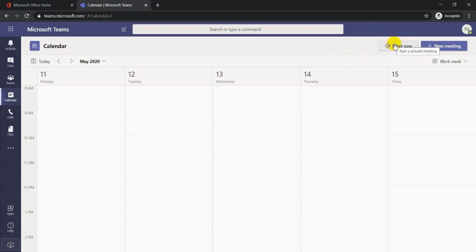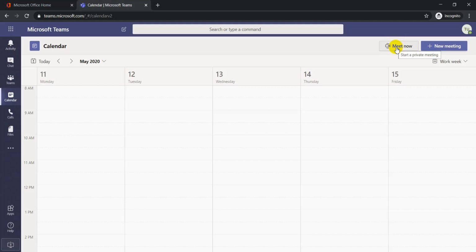Meet now is used for urgent meeting purposes, like now you have to conduct a meeting. It's an urgent meeting or an important meeting. You have to conduct it now. Then you go to the meet now option, click join, and then add your required participants.